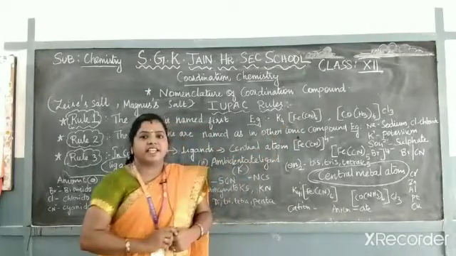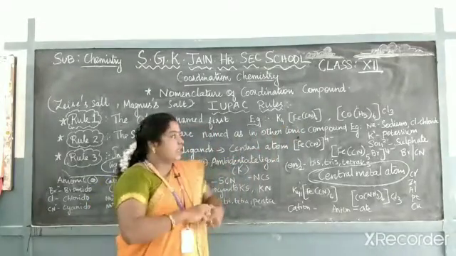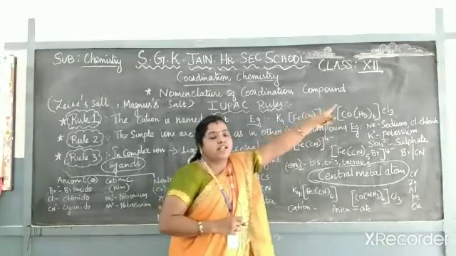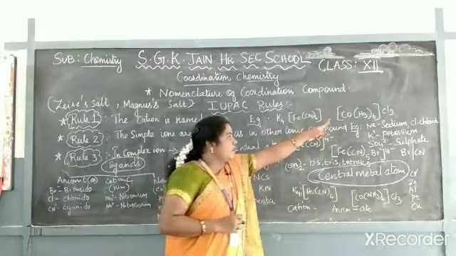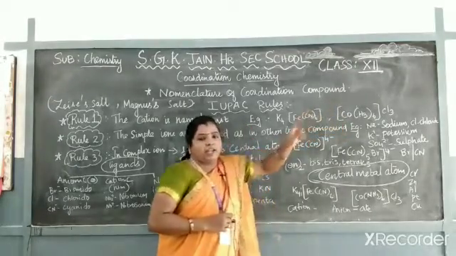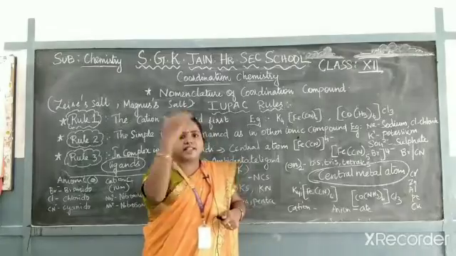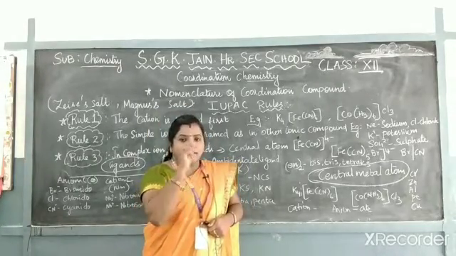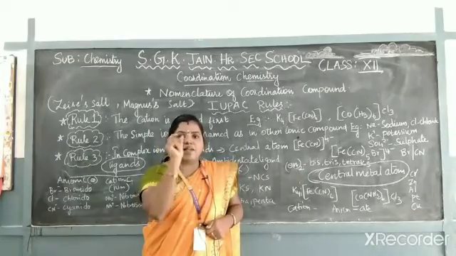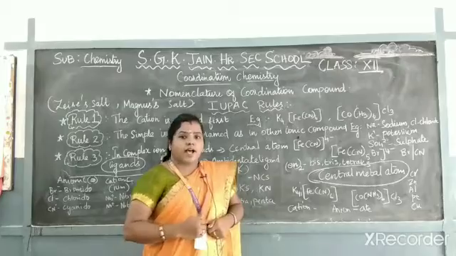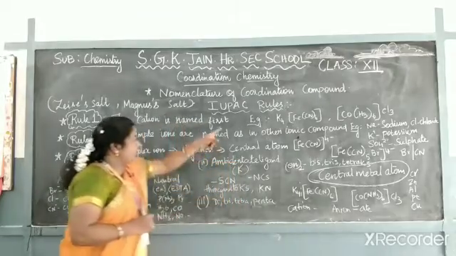So K4 plus here is the cation. In the example, the complex compound comes first, as well as the simple compound. But here, what is the cation? This complex compound is the cation and the chlorine is the anion. The first part that comes is the cation and the second one is the anion. While giving a name, you follow whichever comes first. That means you have to give the name of the cation first, followed by the other part. That is the first rule.